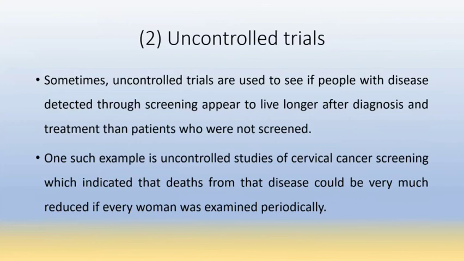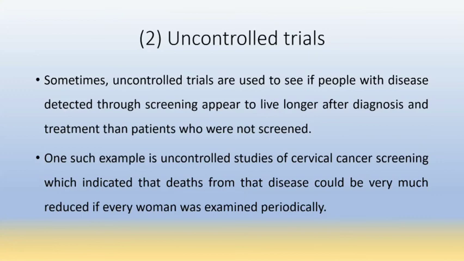Then uncontrolled trials. Sometimes uncontrolled trials are used to see if people with disease detected through screening appear to live longer after diagnosis and treatment than the patients who were not screened. Means an uncontrolled trial is one in which there is no control group.